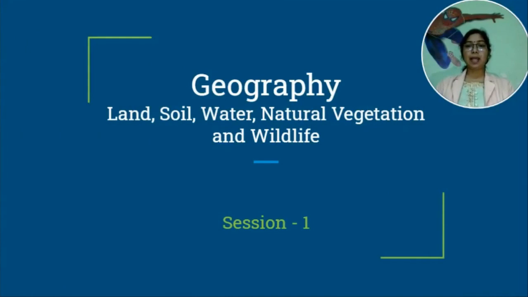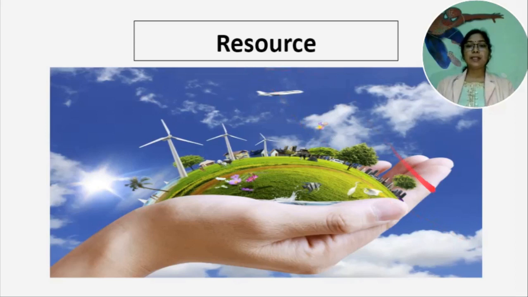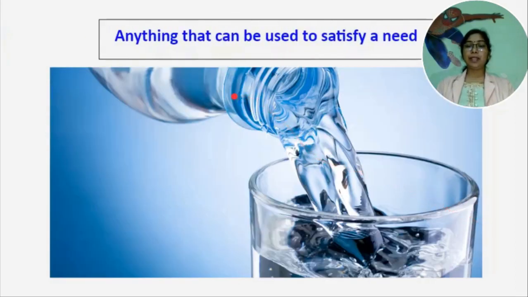In this class, I am going to start Geography second lesson, Land, Soil, Water, Natural Vegetation and Wildlife. Before starting this lesson, just recall the previous lesson, Resources. What is resource? Anything that can be used to satisfy a need is a resource. Time and technology are the two main factors that can change a substance into resource. And resources are generally classified into natural, human-made and human resources.